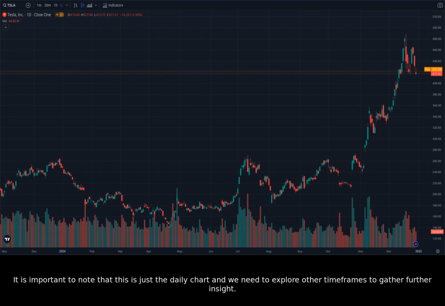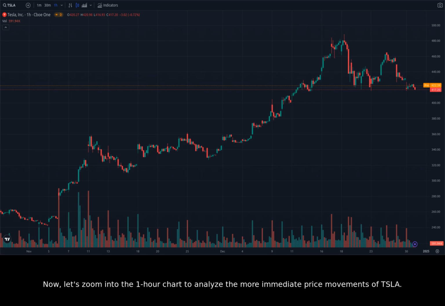Now, let's zoom into the 1-hour chart to analyze the more immediate price movements of Tesla. Here, we can better observe the short-term price fluctuations and identify any potential trends. The hourly chart shows relatively smaller price swings compared to the daily timeframe. However, the patterns still seem to be reflecting the market's uncertainty surrounding Tesla's future performance. There is a slight upward trend, but several instances of short-term corrections can also be seen.